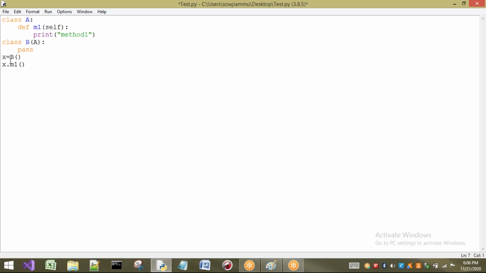So x is a B type of object. If I call x dot M1, first it will search in which class? x is B type, so it will go to class B. Is there any M1 here? It is not there, so it will go to its superclass. What is the superclass of B here? A. So it will go to A and search for M1. Is there any M1? Yes. So method 1 will be executed, class A method 1.